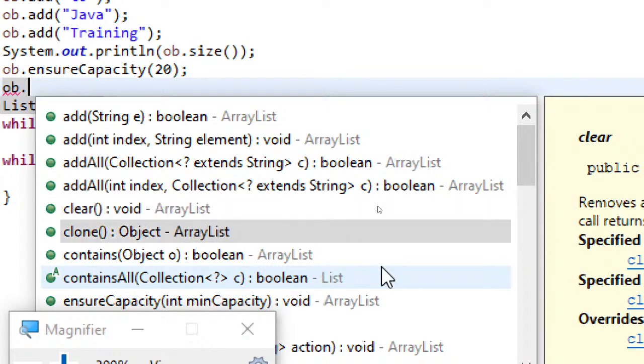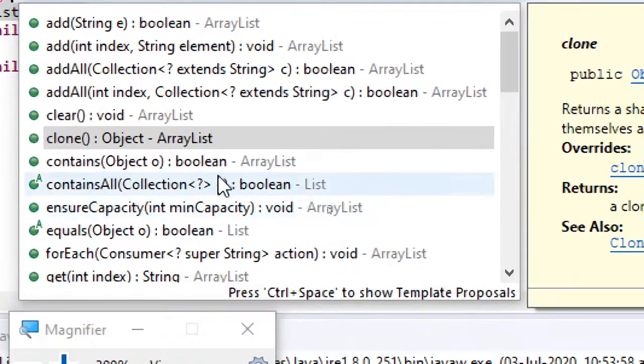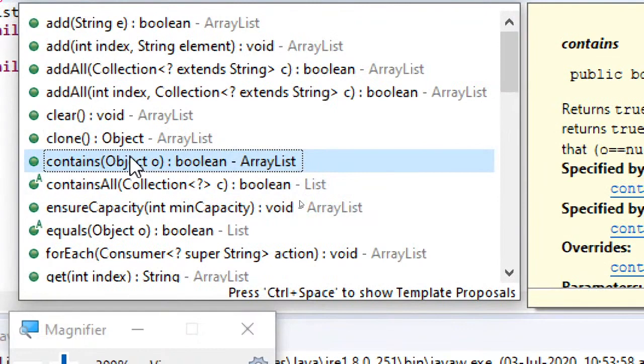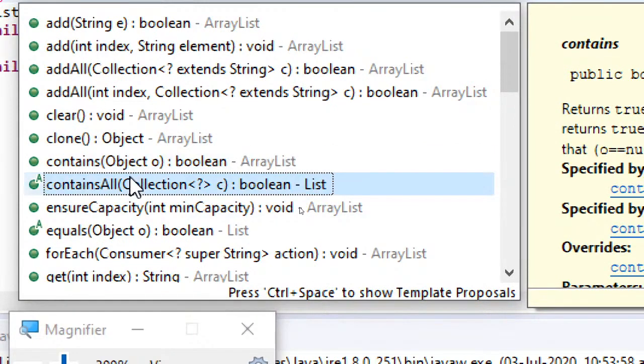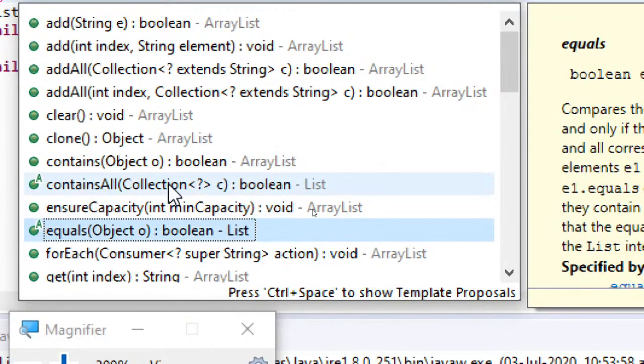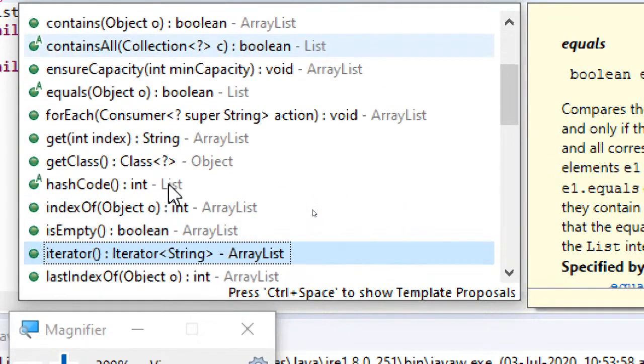And clone, a duplicate object will be created. And contains, in order to check whether a particular object is present in that collection or not. Like this, you just explore the various methods you have.